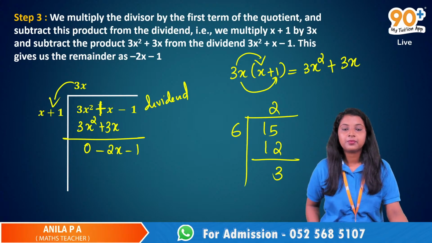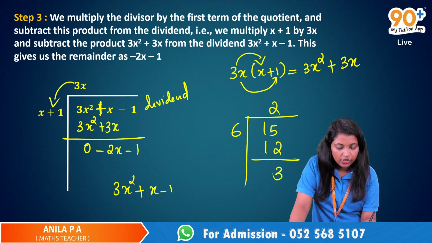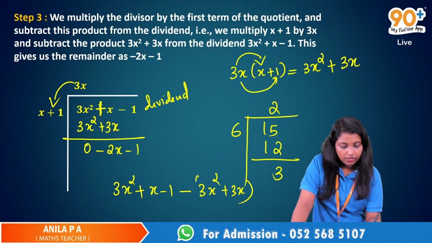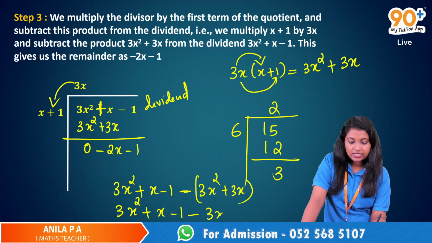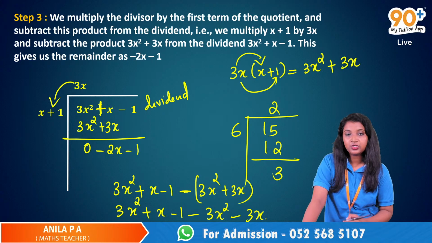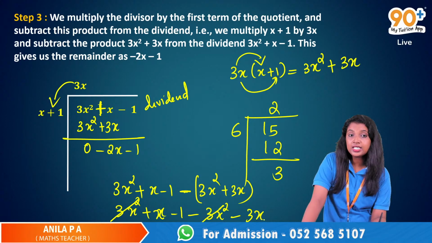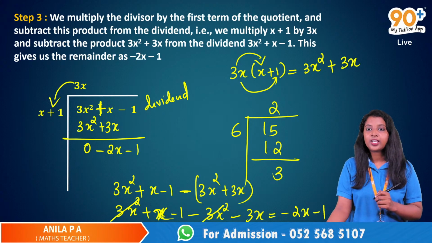Ma'am, can I know how it was minus 2x? Okay, this is 3x squared plus x minus 1, and from that we have to subtract 3x squared plus 3x. So this negative sign is applicable to all the terms inside the bracket. So we have to change the sign: 3x squared plus x minus 1 minus 3x squared minus 3x. So 3x squared and minus 3x squared we can cancel, and this is plus x minus 3x. What is plus x minus 3x? It is negative 2x, then negative 1 is there. That is how it is, negative 2x.